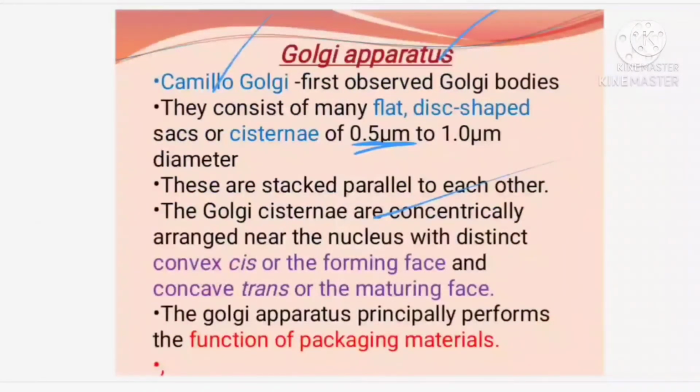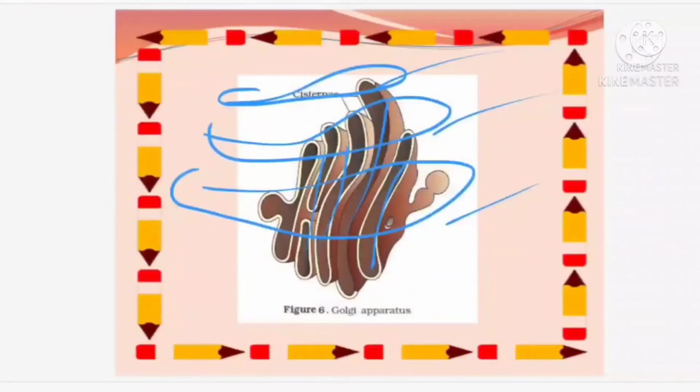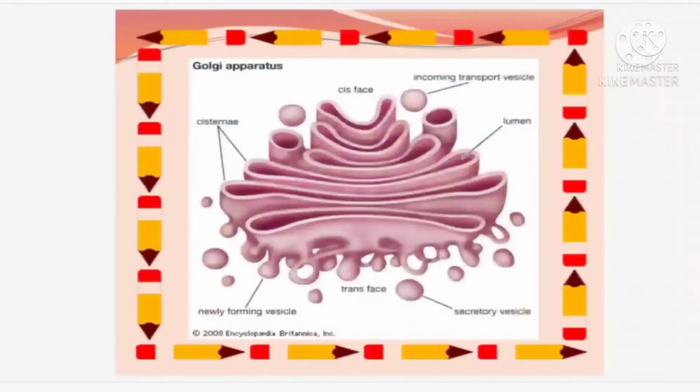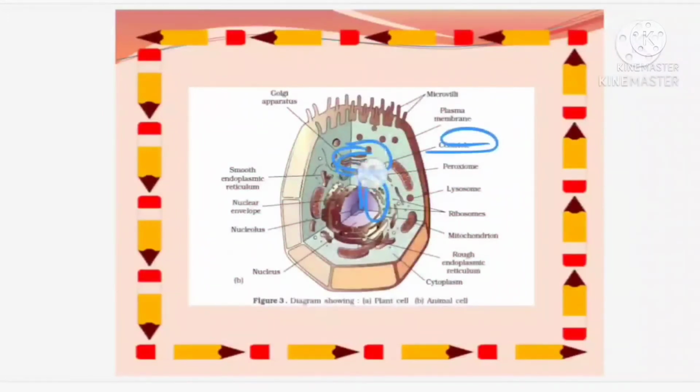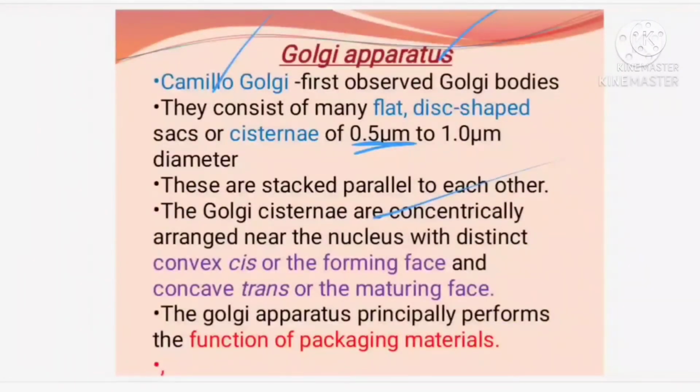The Golgi cisternae are concentrically arranged near the nucleus. Yes, they are arranged near the nucleus. Just near the nucleus you can find the Golgi apparatus arranged. You can find it here and all around, concentrically in the form of a circle, okay. So, that is another characteristic of the Golgi apparatus.